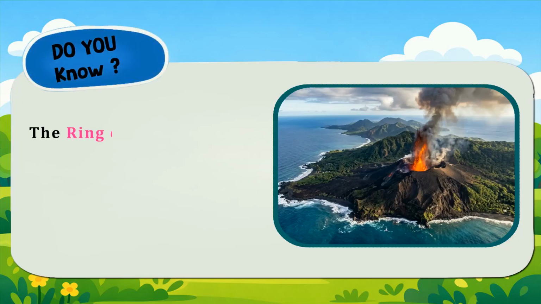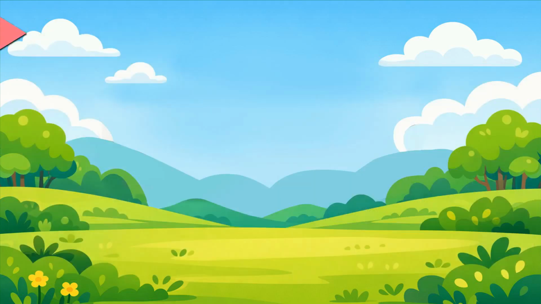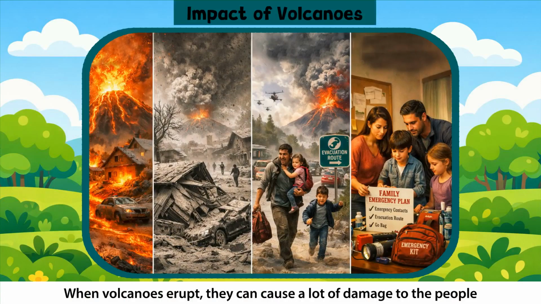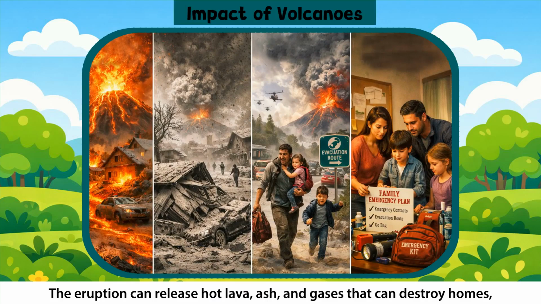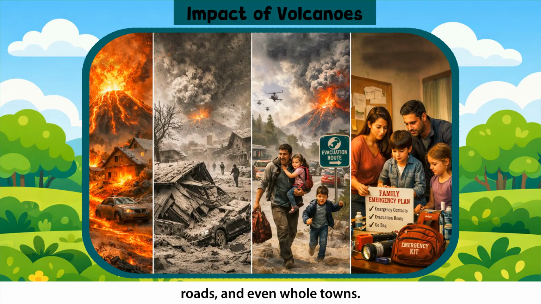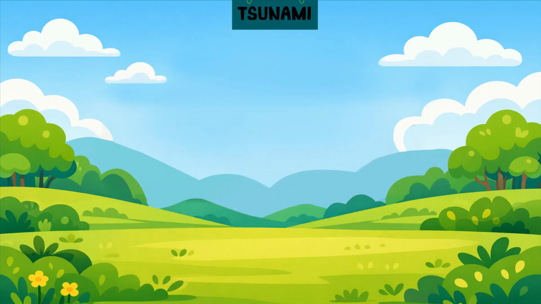Do you know the Ring of Fire is an area around the Pacific Ocean where most of the world's active volcanoes are found? Impact of volcanoes. When volcanoes erupt, they can cause a lot of damage to the people and places near them. The eruption can release hot lava, ash, and gases that can destroy homes, roads, and even whole towns. People living close to volcanoes need to be prepared and follow safety plans to stay safe.